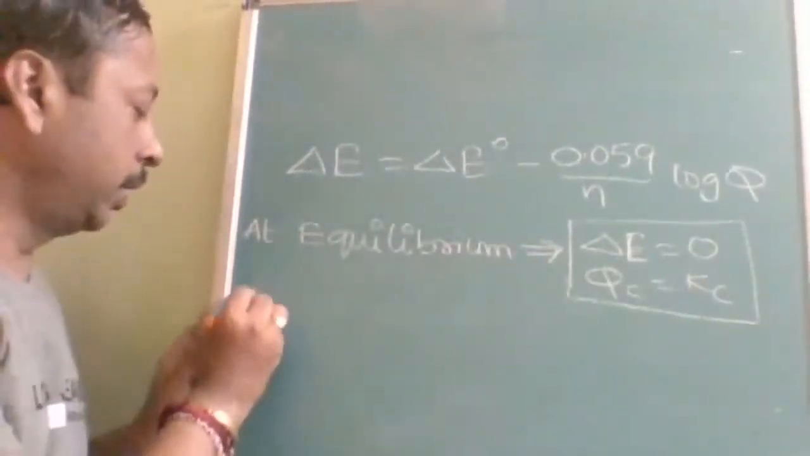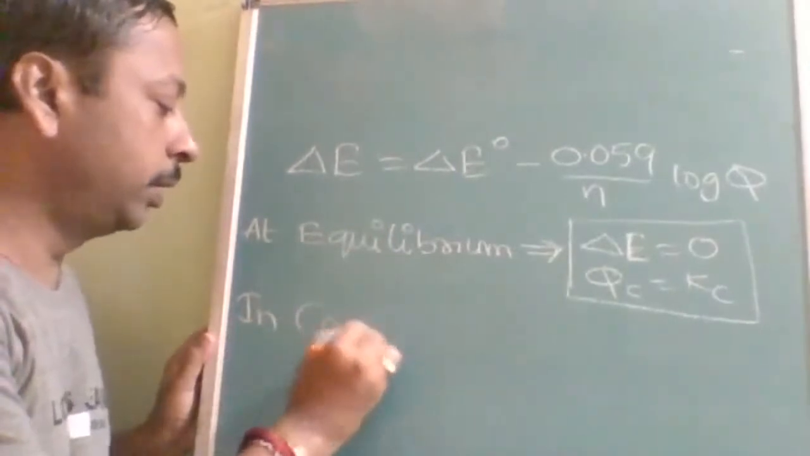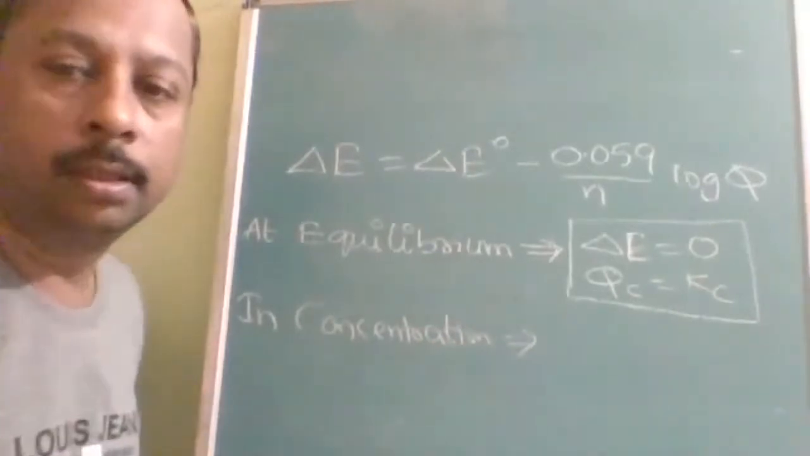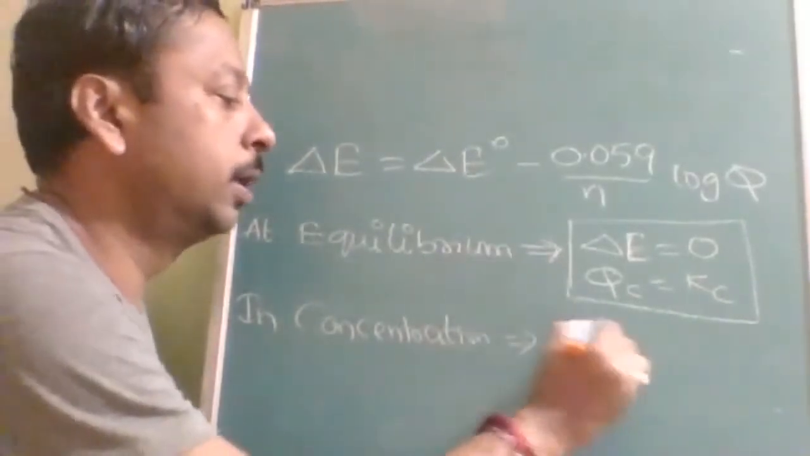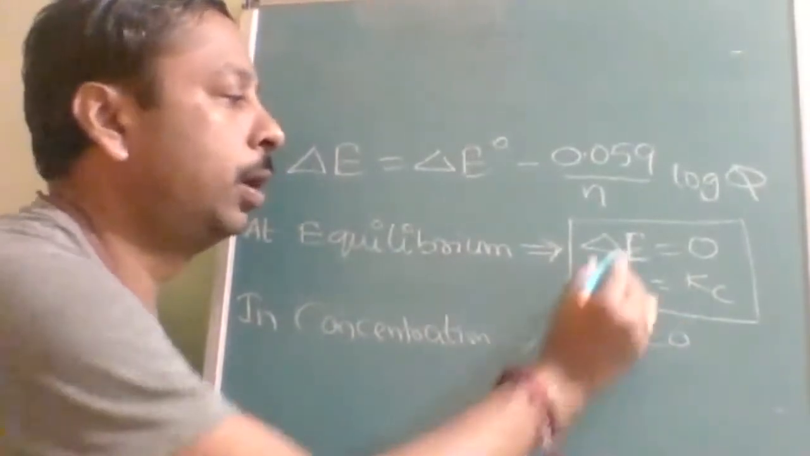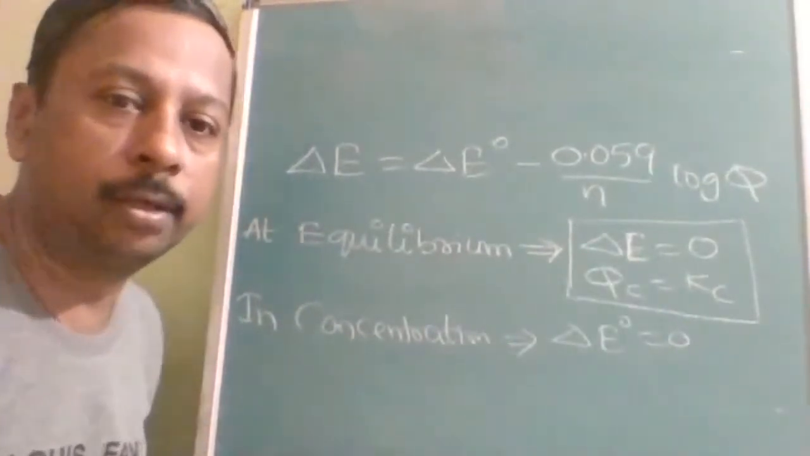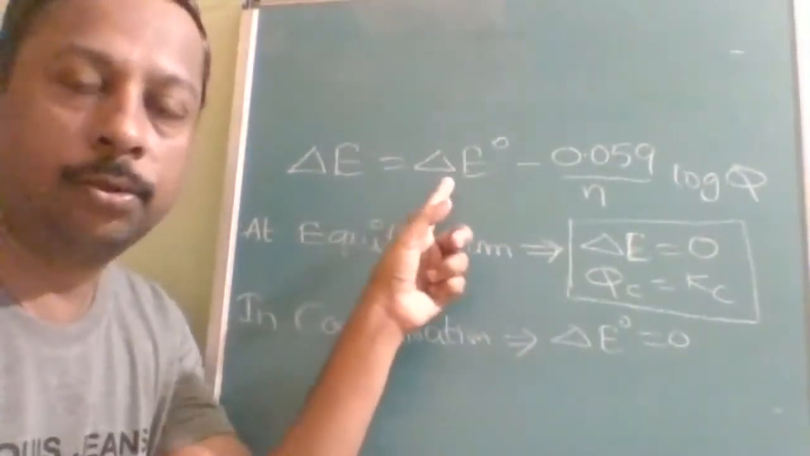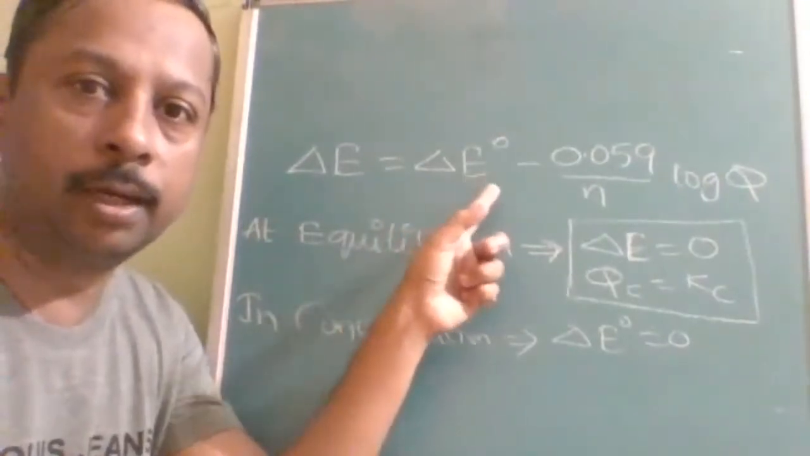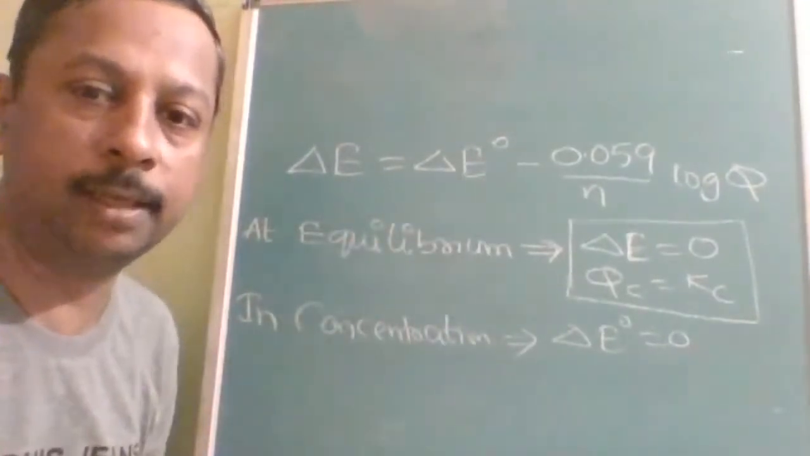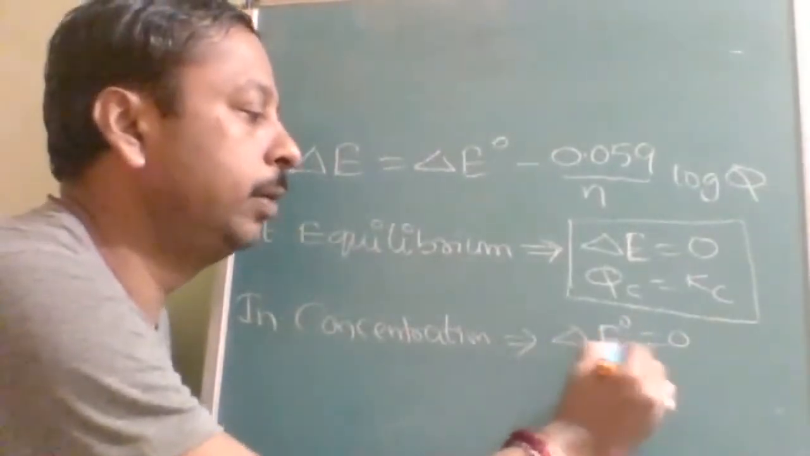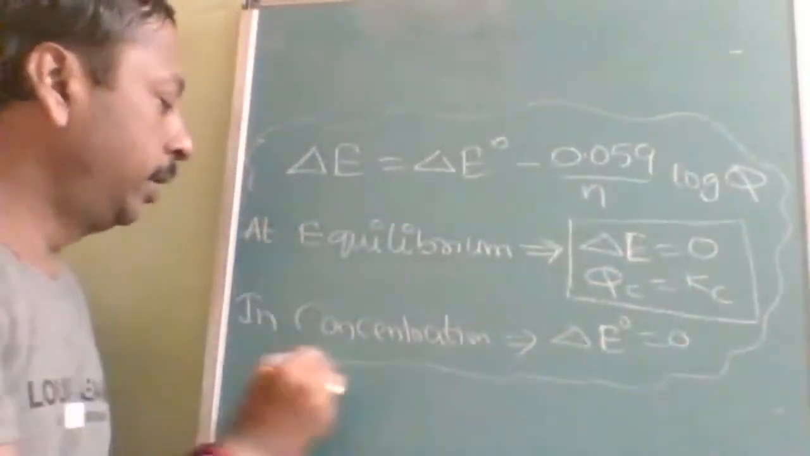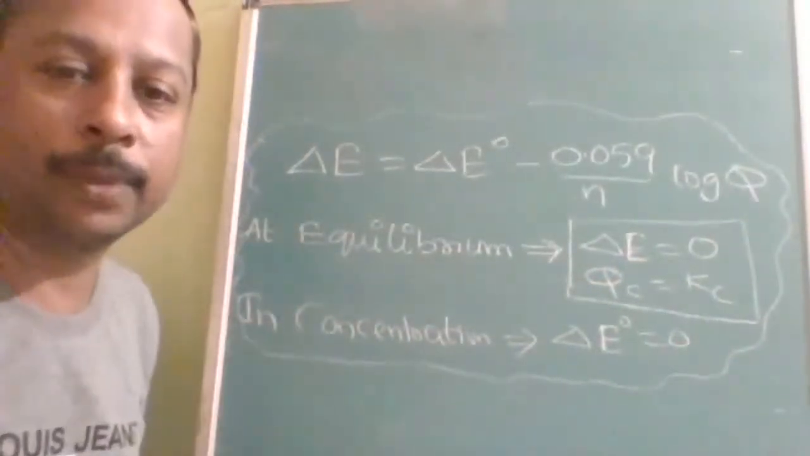But second, in a concentration cell, delta E naught is equal to zero, not delta E. Why? Because in a concentration cell, anode and cathode are the same, so the E naught reduction potential of cathode and the E naught reduction potential of anode are both the same. Therefore, delta E naught will be zero. This is a very important confusing point, so note it down and mark it with special attention.